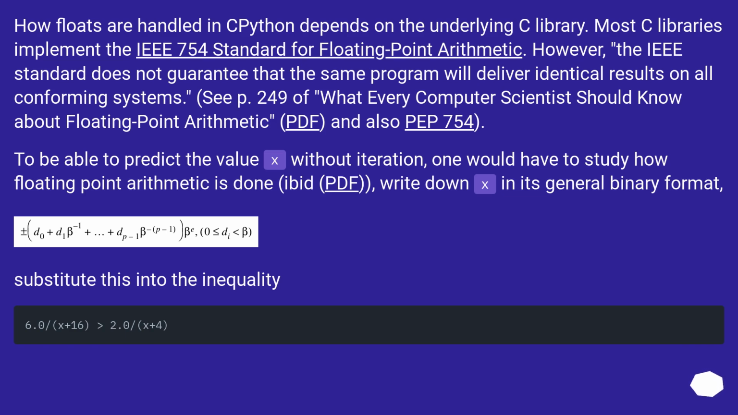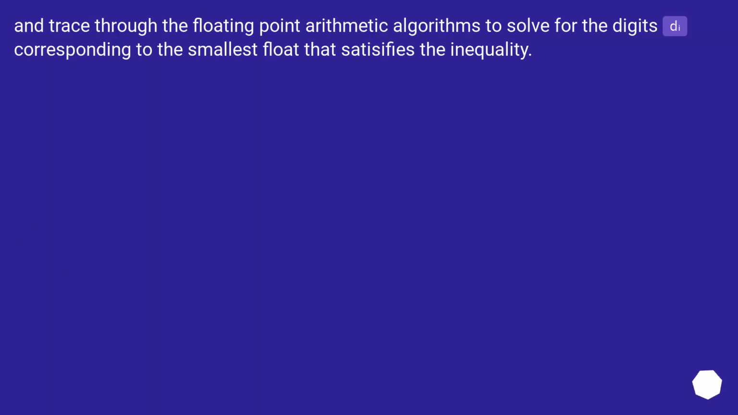To be able to predict the value x without iteration, one would have to study how floating point arithmetic is done, ibid (PDF). Write down x in its general binary format. Substitute this into the inequality. And trace through the floating point arithmetic algorithms to solve for the digits d corresponding to the smallest float that satisfies the inequality.